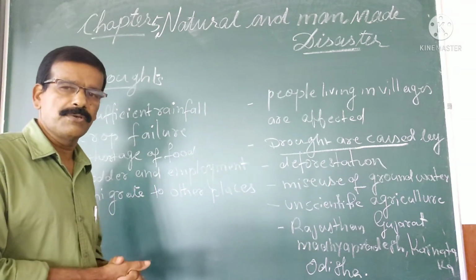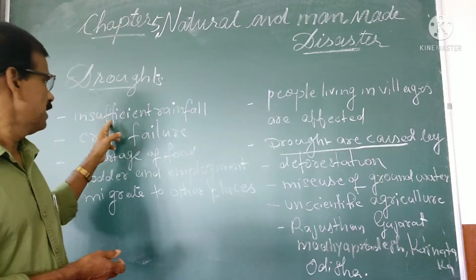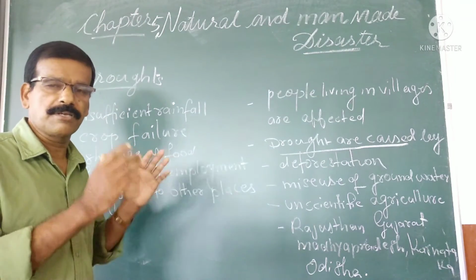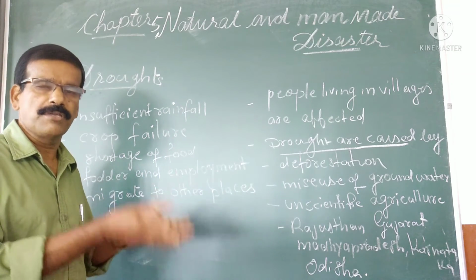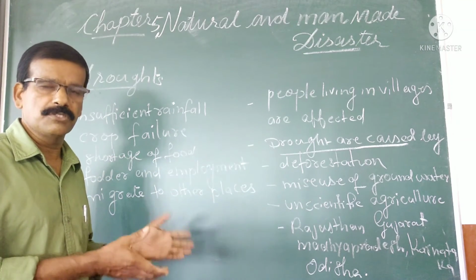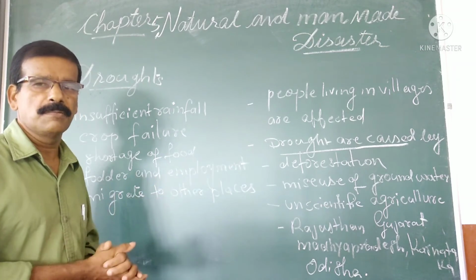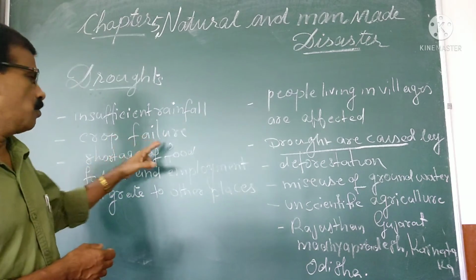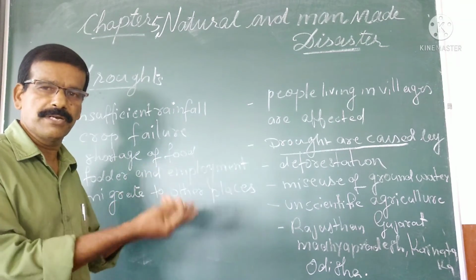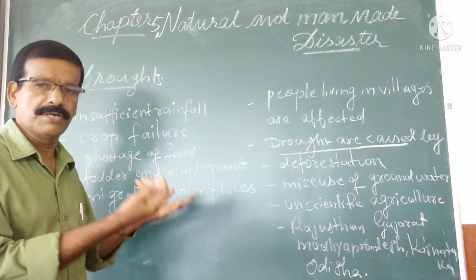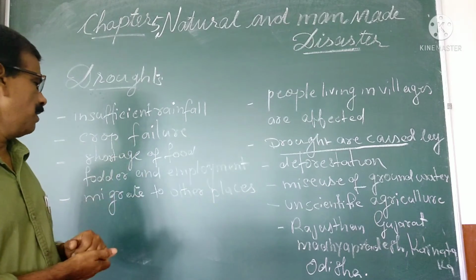The next topic that I am going to explain is drought. Drought means insufficient rainfall, very little rainfall in a region, or no rainfall for a long period of time. Due to this drought, the region faces many problems. First is crop failure, and another is shortage of food, because if farmers are not able to cultivate anything, no grains are available, which creates a shortage of food and fodder.